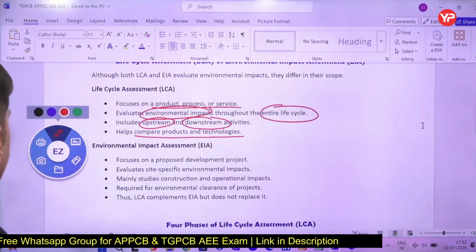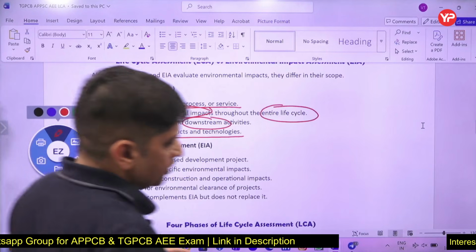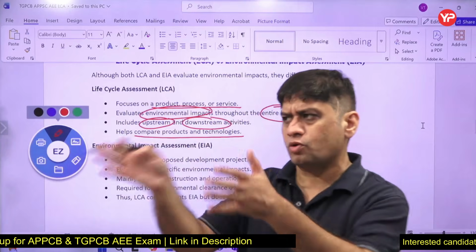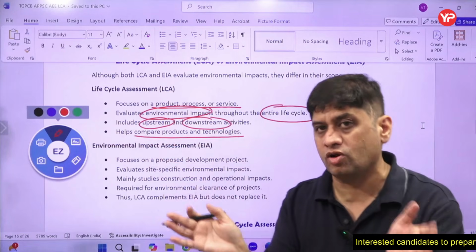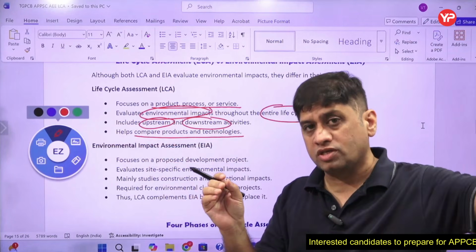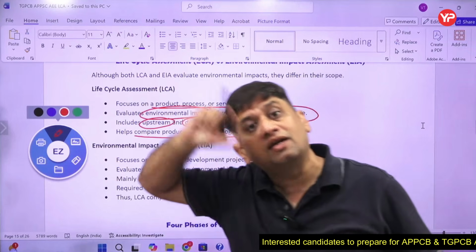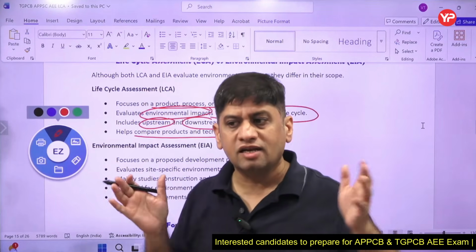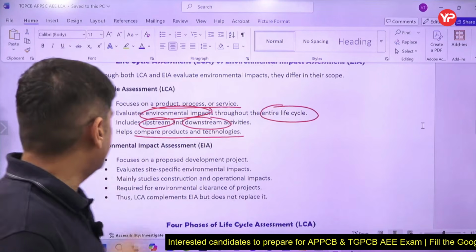When you do life cycle assessment, you do it to know whether this product, service or process is sustainable or not. I will go for that process, I will go for that product which is environmentally sustainable, which has less carbon footprint. That is the meaning of it.